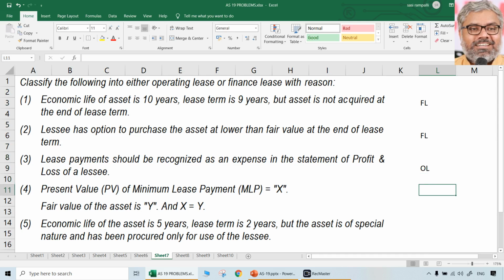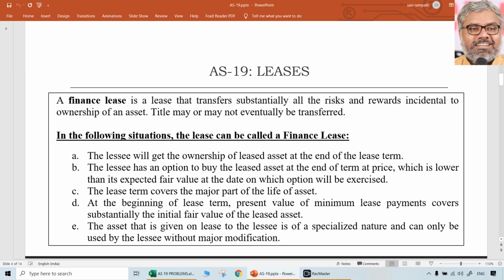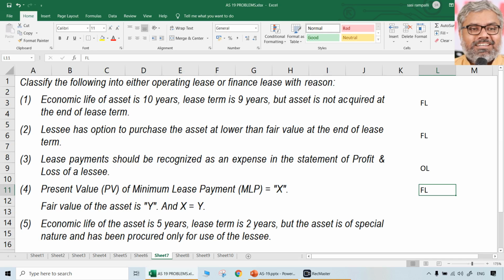Fourth point, present value of minimum lease payment is X, fair value of the asset is Y, and X is equal to Y. When both are equal or even substantially equal also, that is a finance lease. That's what says point number D. At the beginning of the lease term, present value of the minimum lease payment covers substantially the initial fair value of the leased asset. In this case they are equal itself.